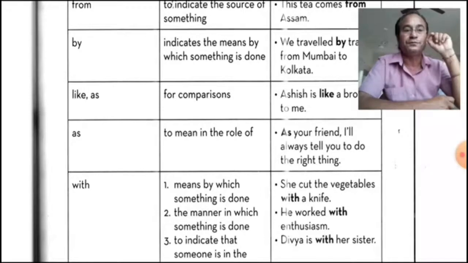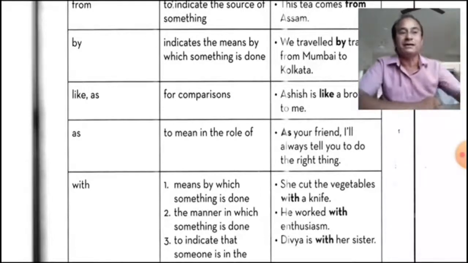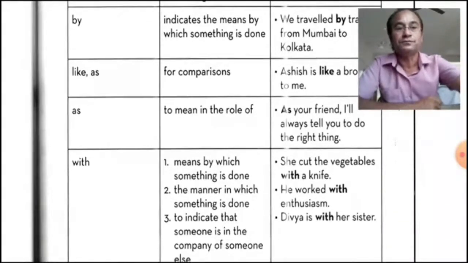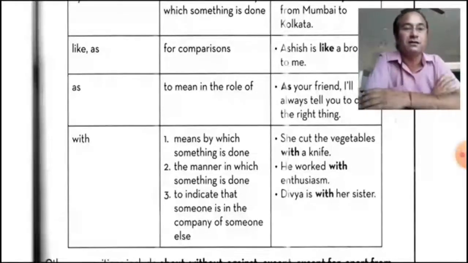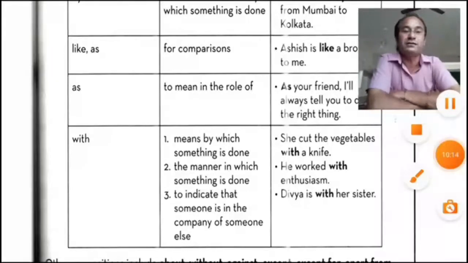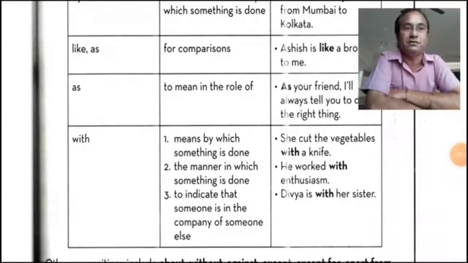And "with". So "with" has many complicated uses, which means something is done. She cuts the vegetables with a knife, not by a knife. Because we commit mistakes, at that time we use "by": I cut the lady's finger by my knife. That's wrong. Something is done by, but not, it's with. She cut the vegetables with a knife.